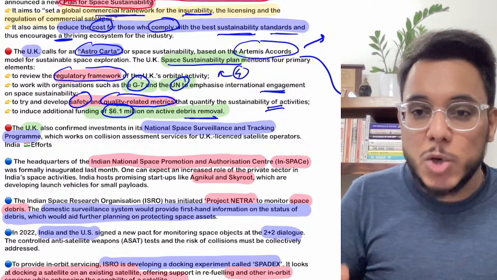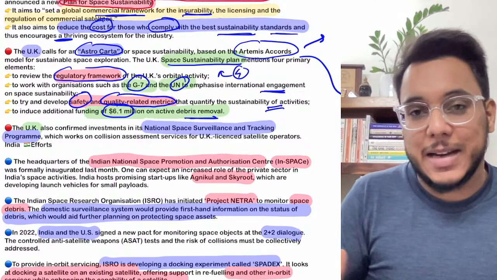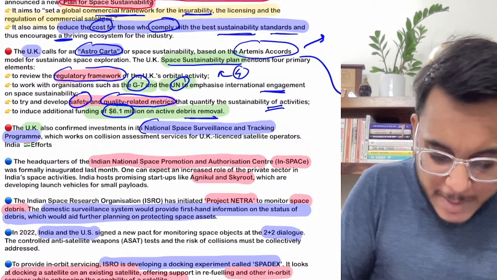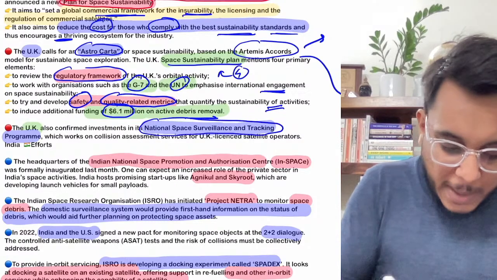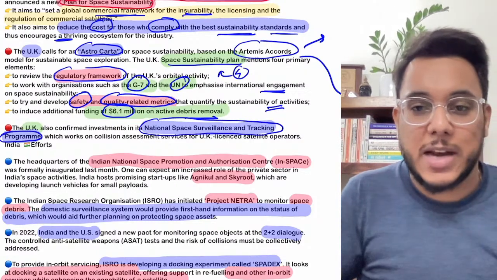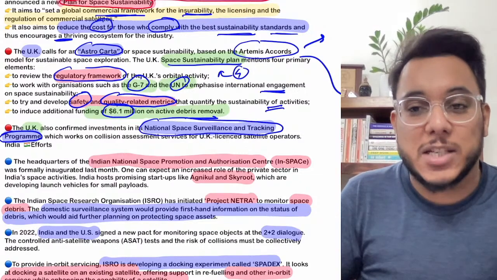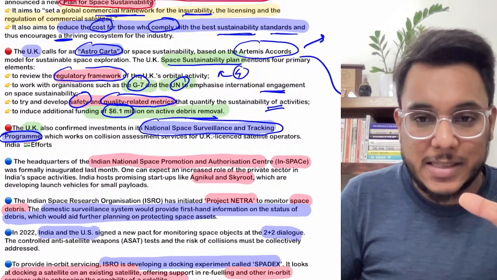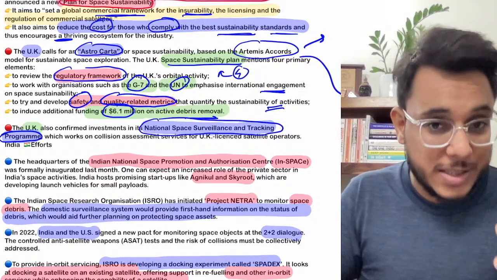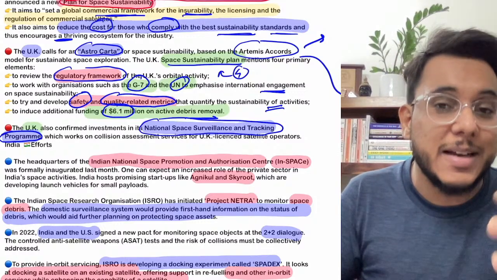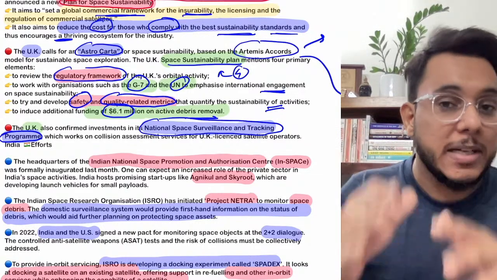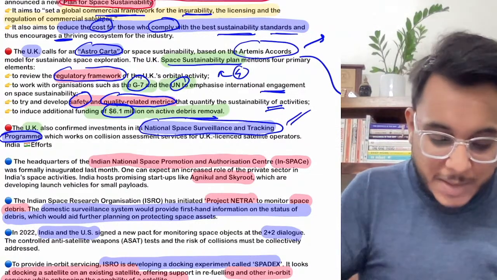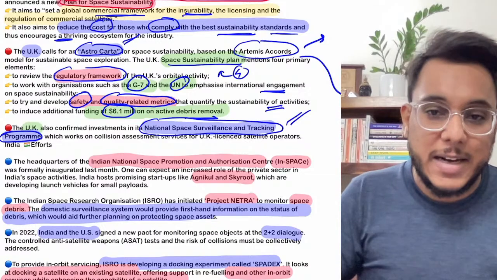Moreover, UK has also confirmed that they will be developing a national space surveillance and tracking program. So guys, see this national space surveillance and tracking program, Netra of India. Okay, I will be discussing that. These could be suggested in your way forward if you're writing about how the space problem needs to be dealt with. So this Astro Carta can be used there very directly.